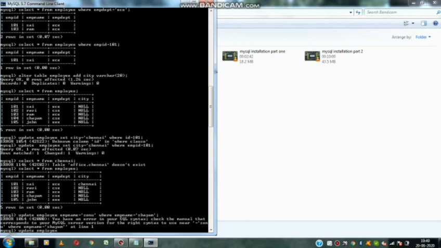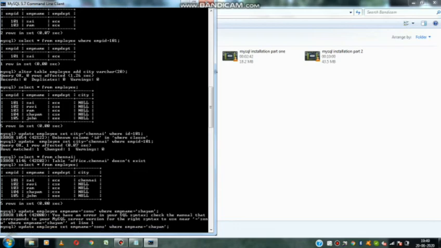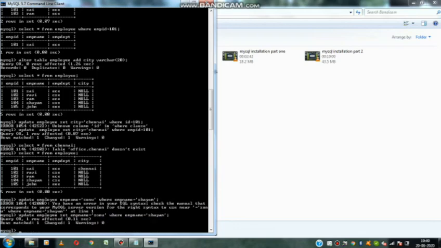So wait, update employee, set employee name equals to Sonu, where employee name equals to Shyam. See, now it is going to update.